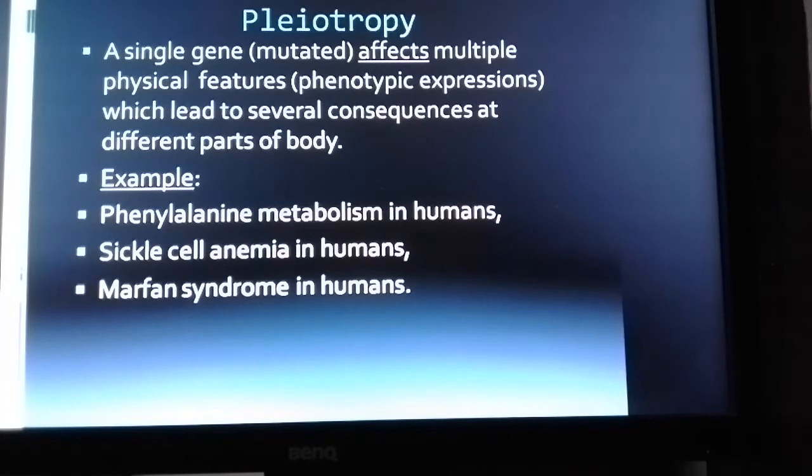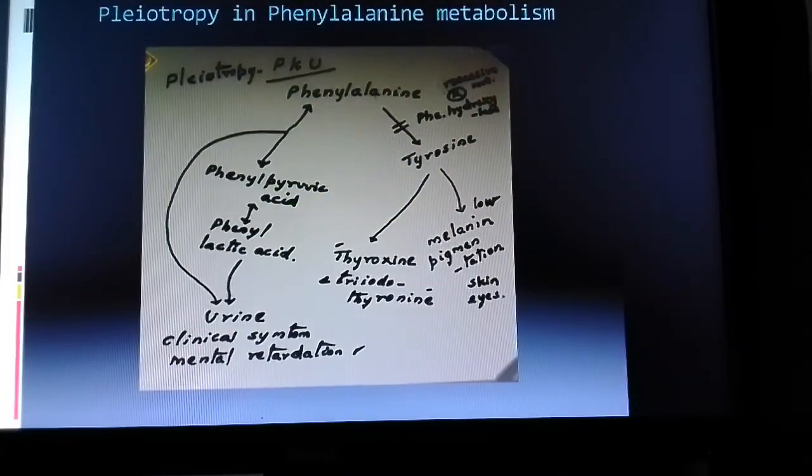and this condition is explained with some examples from humans. Now we can explain with one of the examples, phenylalanine metabolism. Now phenylalanine is an amino acid that you may be knowing, which will get converted into tyrosine, one more amino acid. Now for the conversion of this phenylalanine into tyrosine, there is required the enzyme phenylalanine hydroxylase.